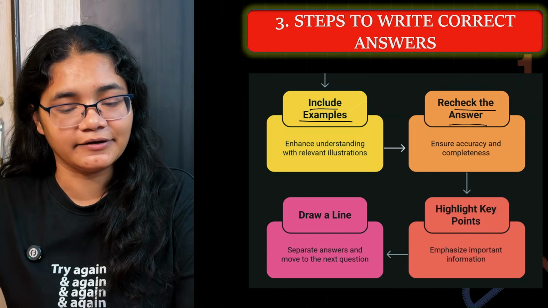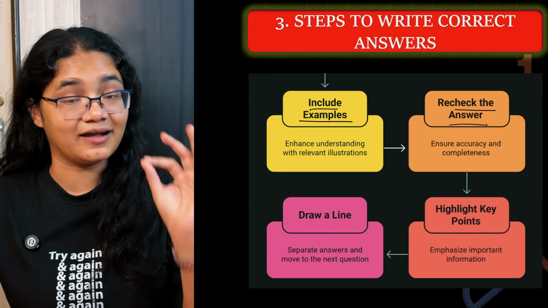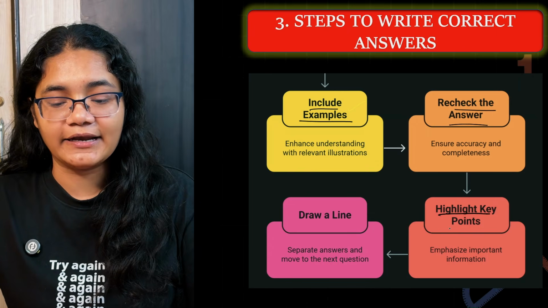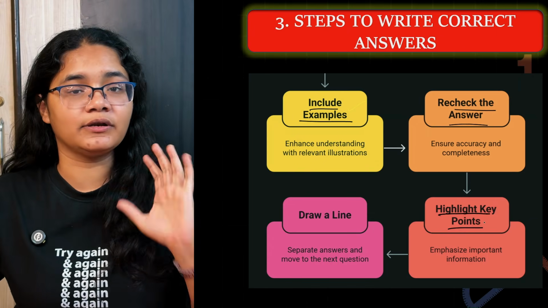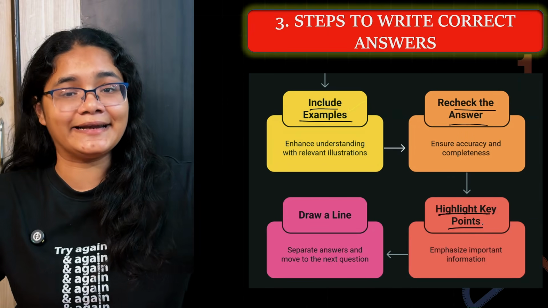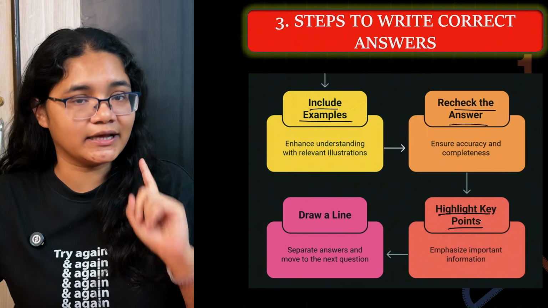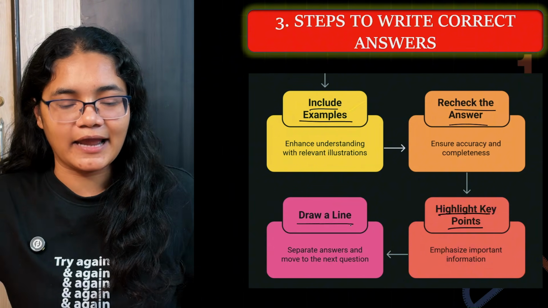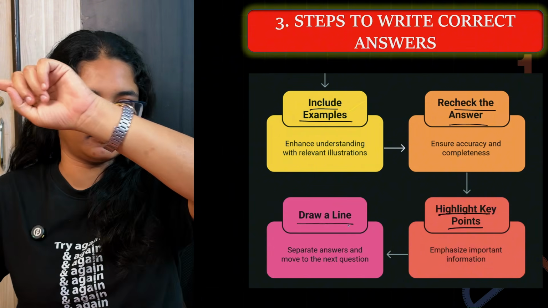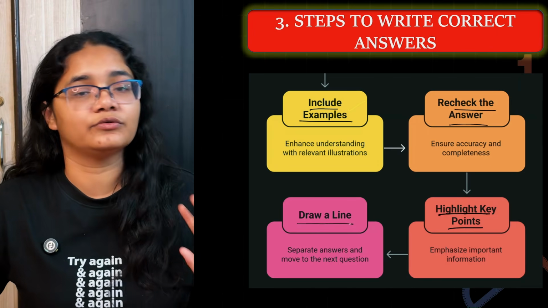Then after writing it, recheck your answer. If you are confirmed that the answer is correct, then highlight the key points, underline all the important keywords. After first writing the answer, read it once or twice, then underline the keywords. Do not underline everything, only the keywords. Next, leave just one or two lines, then draw a line and go to the next question.